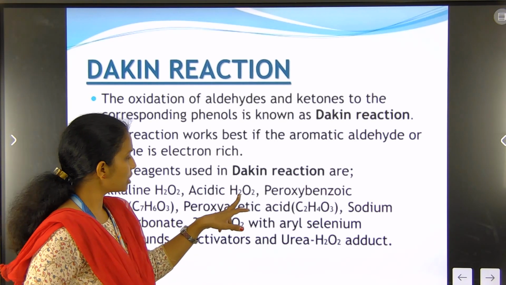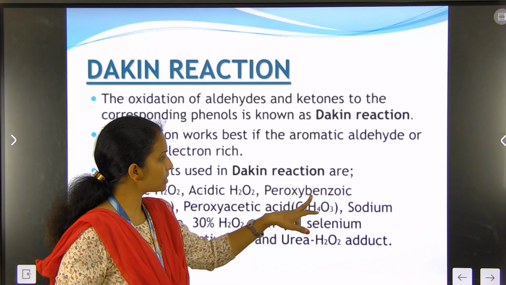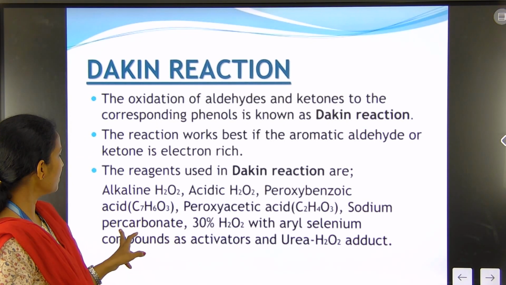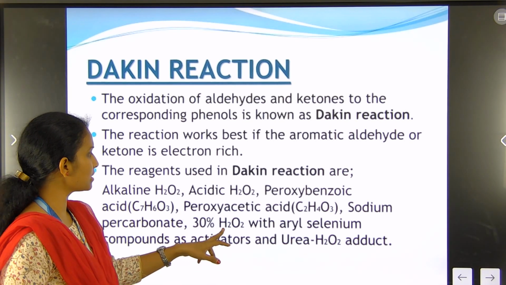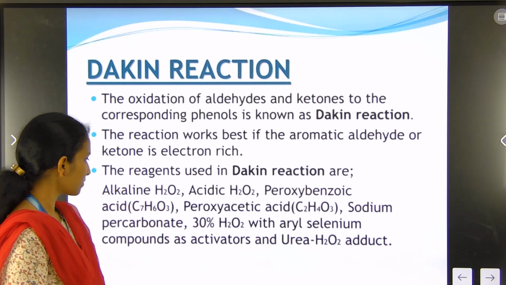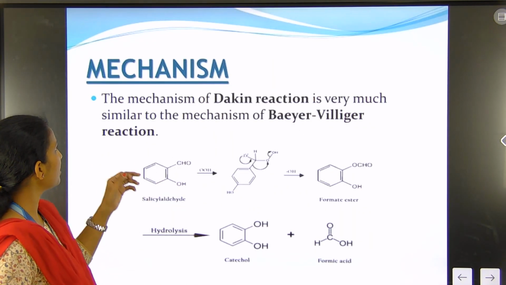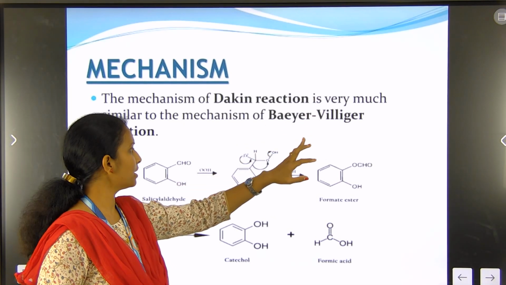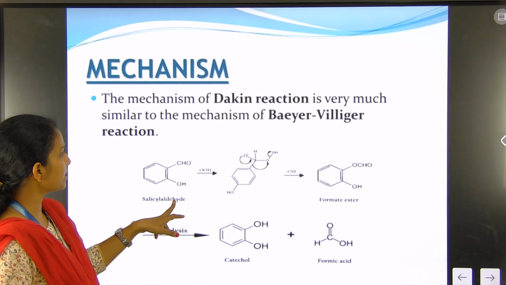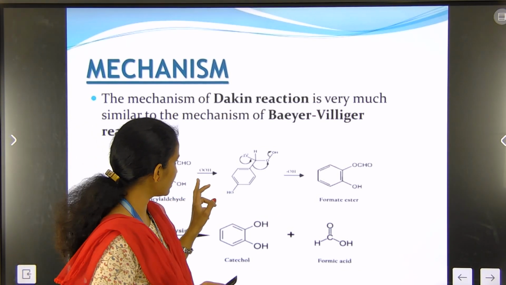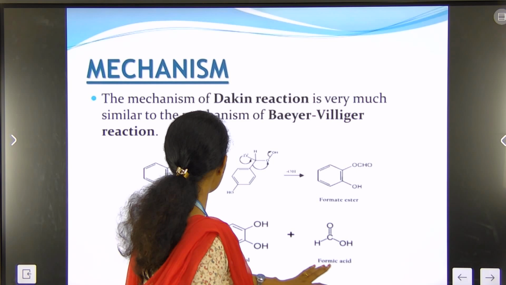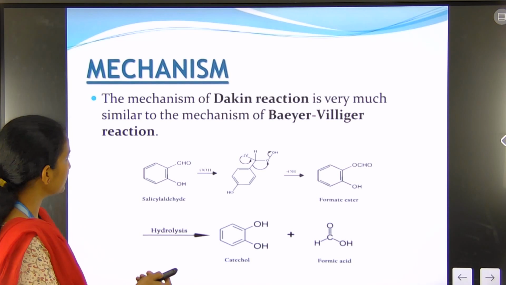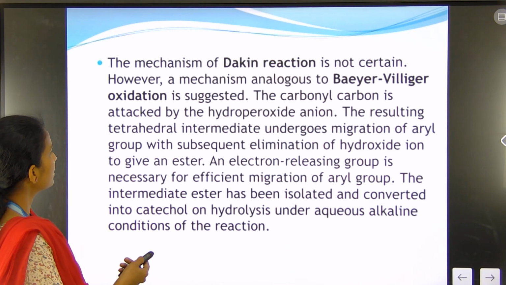perhydroxide, then acidic H2O2, hydrogen peroxide, peroxybenzoic acid, peroxyacetic acid, sodium percarbonate, and 30% H2O2 with aryl selenium. These are useful. Then the mechanism: this Dakin reaction is related in mechanism to the Baeyer-Villiger. When salicylaldehyde is reacted with the OH group, there is formation of a formate ester, and after hydrolysis there is formation of catechol and formic acid. This is the mechanism part.